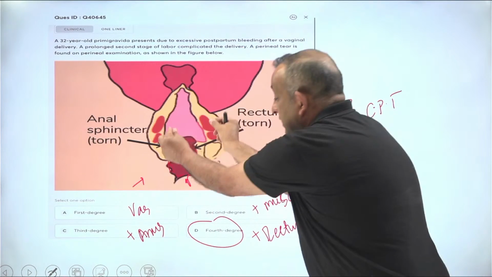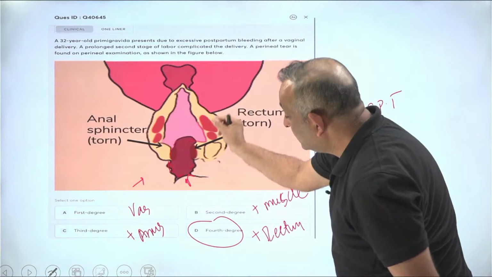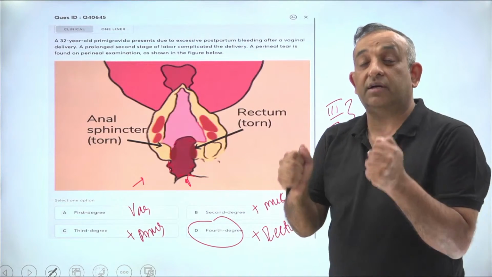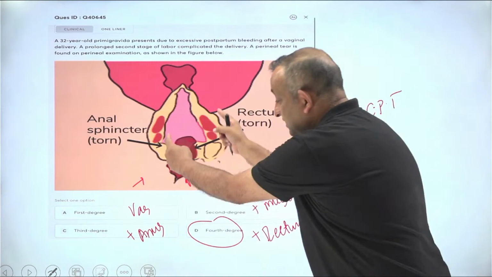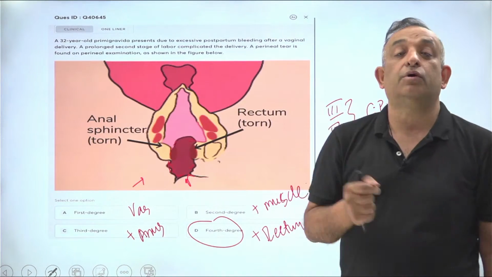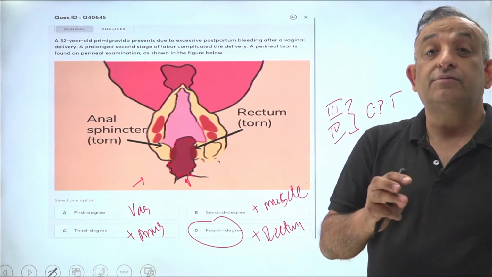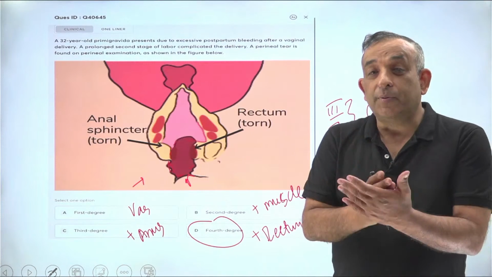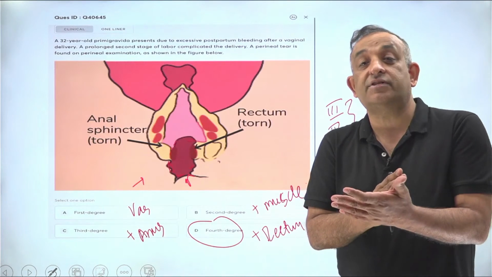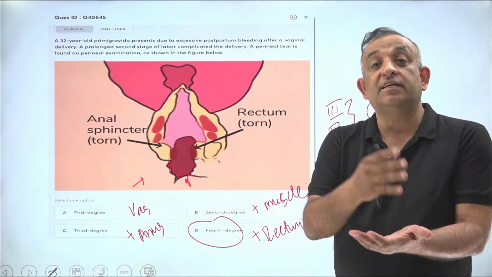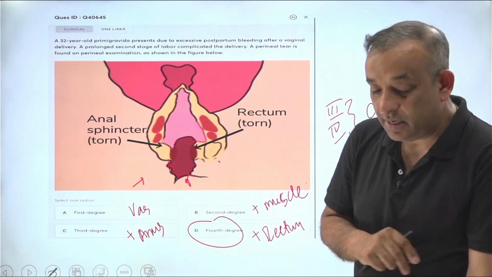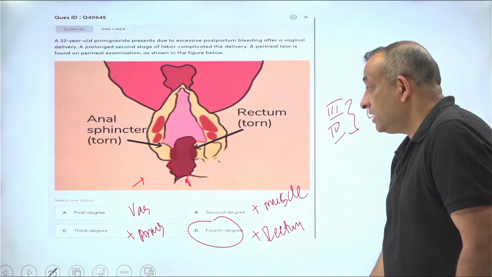Yes, you want these areas to get nicely scarred, and when they are scarred in 3 months with good healing, the tissues are healed. I'm not saying they will close. The tissues are healed, then your repair will hold. So that's why 3 months. Okay, so two places: a vesicovaginal fistula, 3 months; a case of complete perineal tear which is neglected beyond 24 hours, again 3 months. Both these places the answer is 3 months.